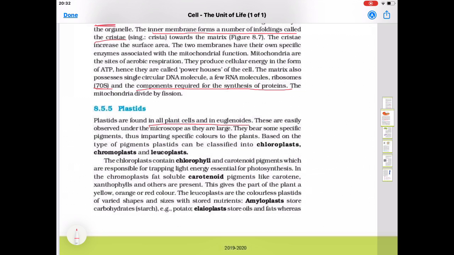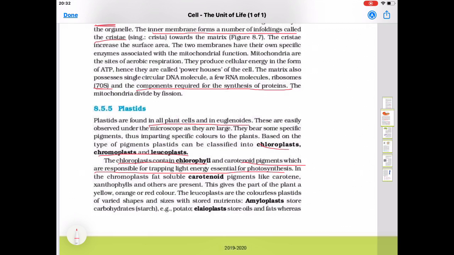Based on the type of pigments, plastids can be classified into chloroplasts when they give green color, chromoplasts when they give other colors, and leucoplasts, which are mainly colorless. The chloroplasts contain chlorophyll and carotenoid pigments, which are responsible for trapping light energy, which is essential for the process of photosynthesis. So chloroplasts have chlorophyll which traps the light energy.